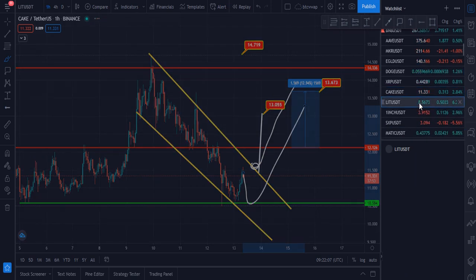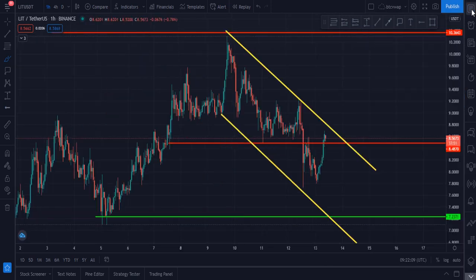My next chart is Lit USDT. Lit was rejected from that zone, which is $10.28, and after that it goes down to $7.68, $7.72, and after that we see a pullback from that zone, and now it is currently going to retest this zone, which is at $8.56.